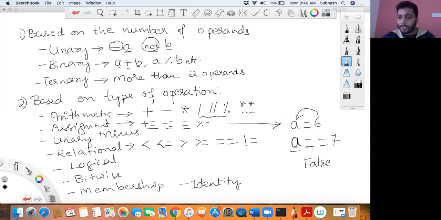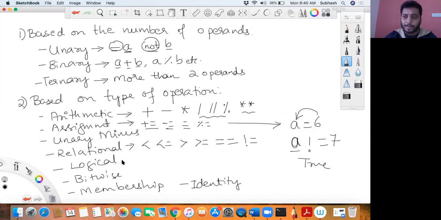Now the next one is not equal to. Instead of equal to, if I would have put not equal to, then what would have happened? a not equal to 7. I'm asking, is a not equal to 7? Yes, it is not equal to 7. That is true. So in that case it will result in a true constant. Did you get that? Yes or no? Okay, cool.